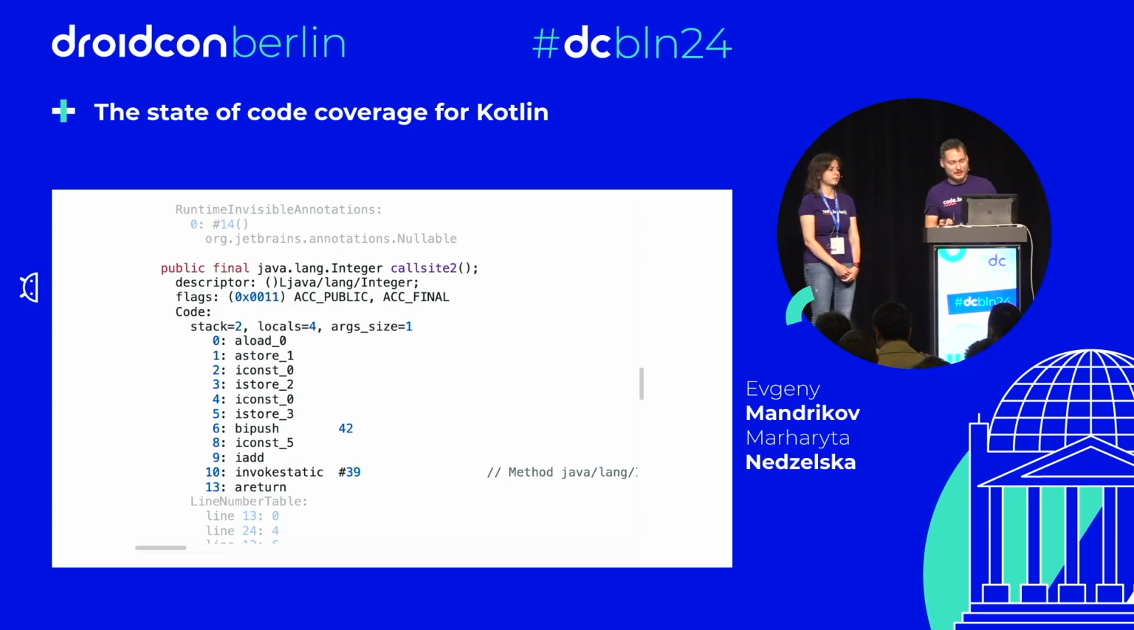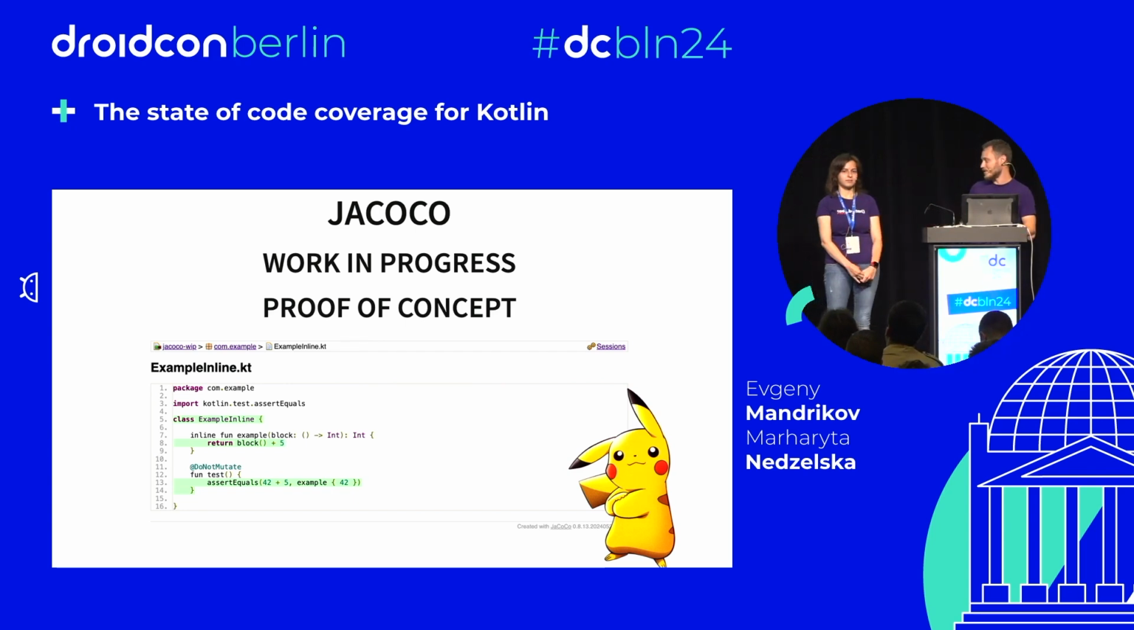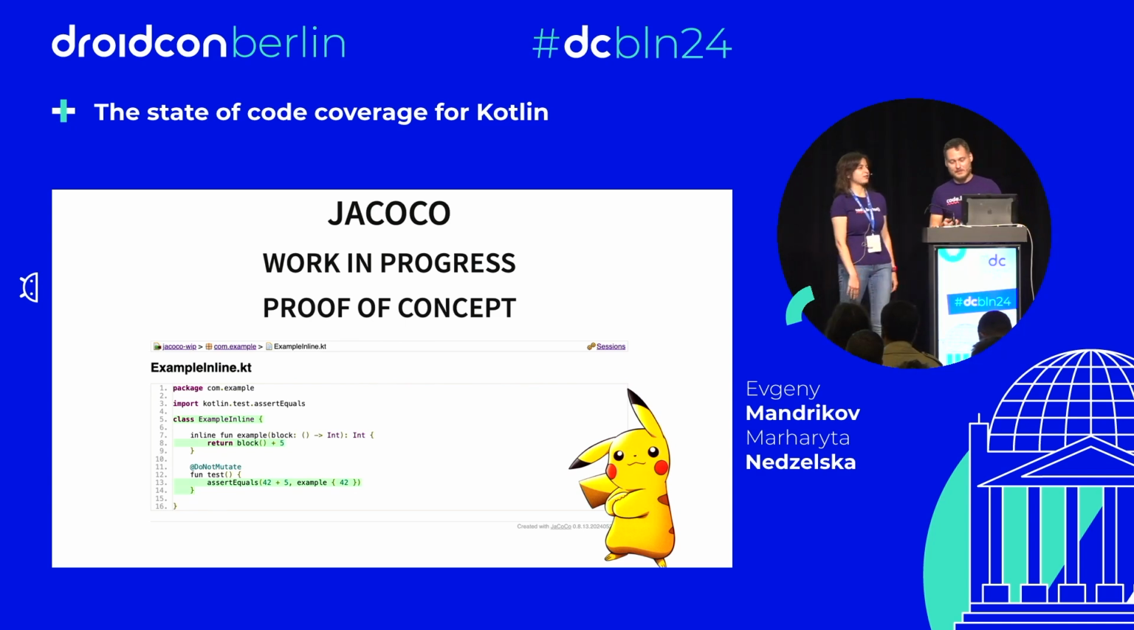But you know what? We did the same talk about a month ago at KotlinConf. And just before the talk, I got some free time to work on JaCoCo and got some ideas on how to improve the report. So here is work in progress, a proof of concept. We will get soon, hopefully, code coverage for inline functions in JaCoCo. So it's coming.